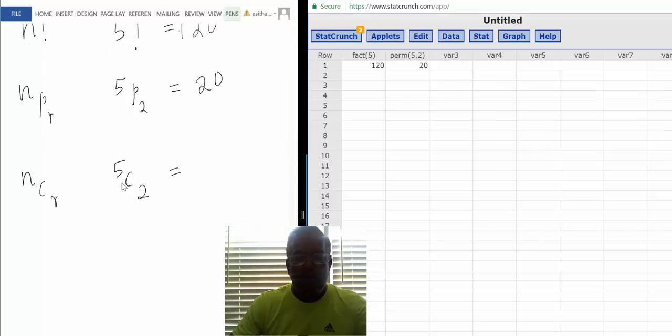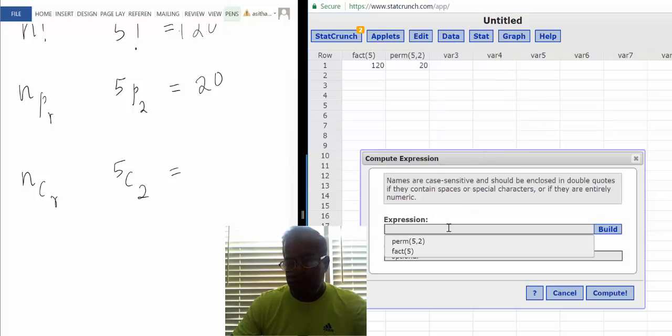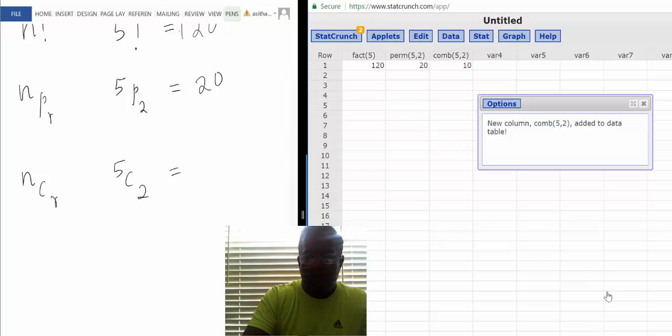We need 5C2. You go to Data, Compute Expression, combination, C-O-M-B, the first four letters of combinations. You put in 5, comma 2, and Compute, you get 10. So here is the answer.